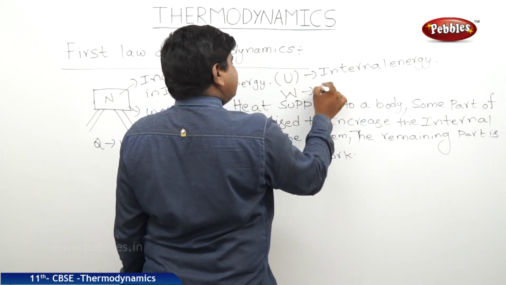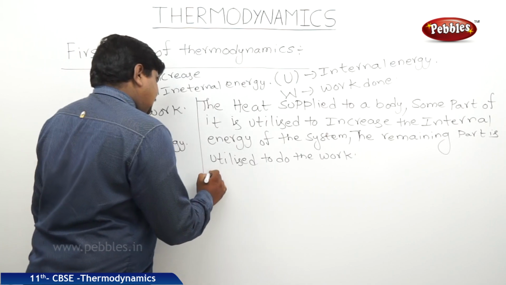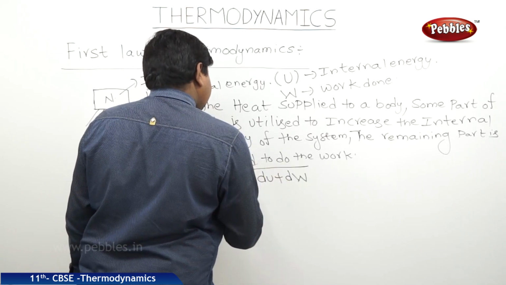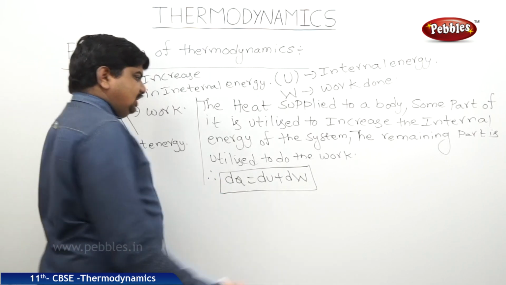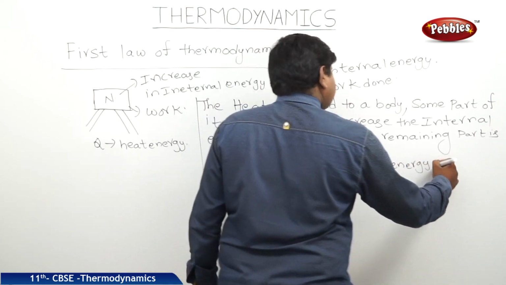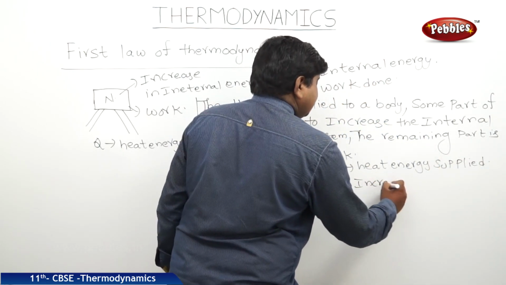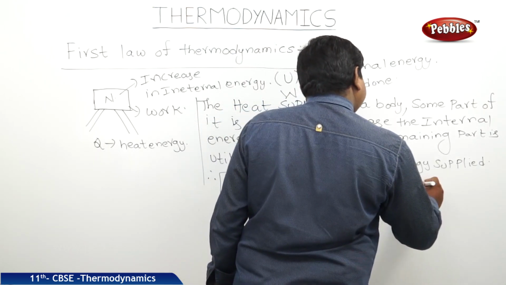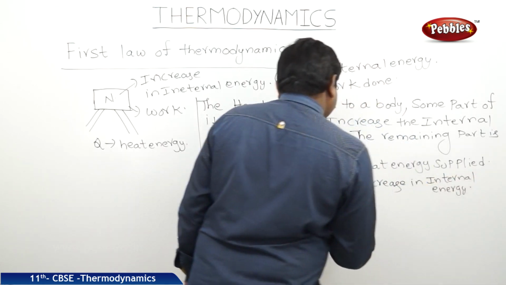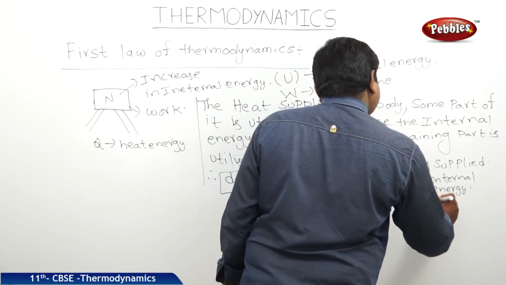And the work is symbol W. So, the equation is dq is equal to du plus dw, where dq is heat energy supplied, du is increase in heat energy or internal energy, and dw is work done by the system.